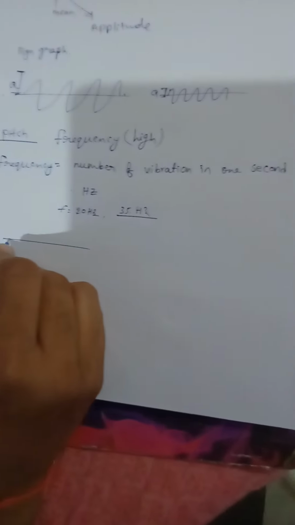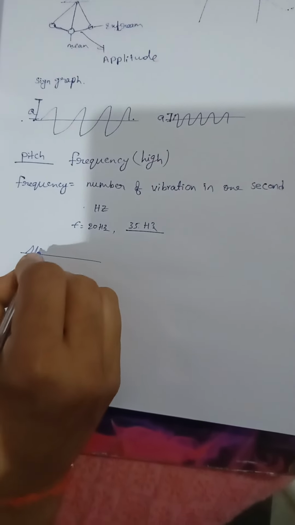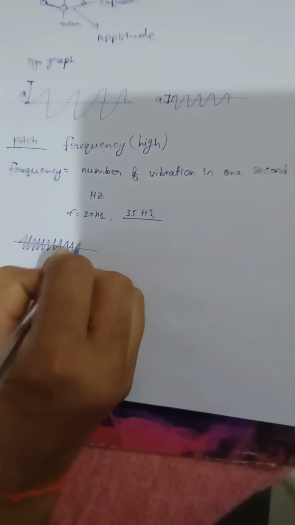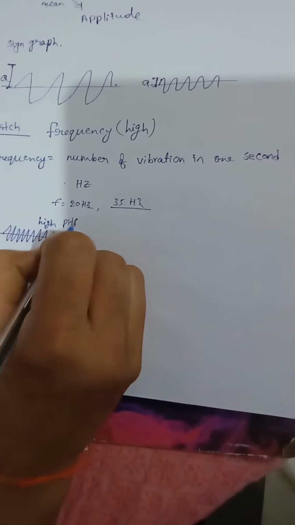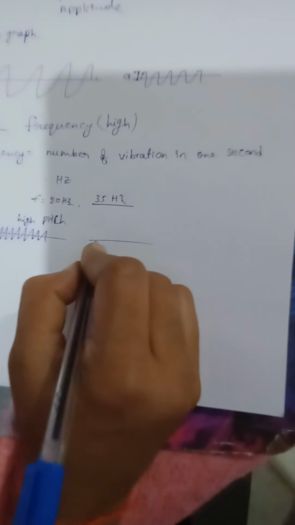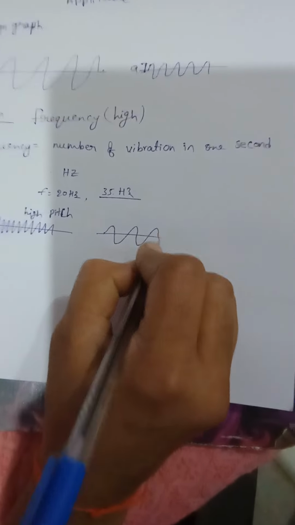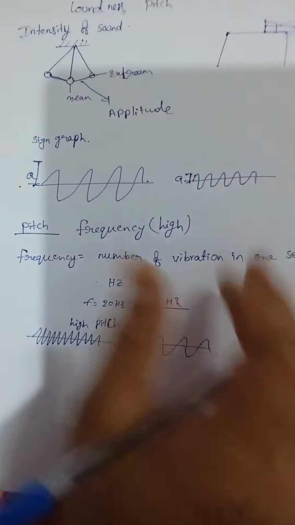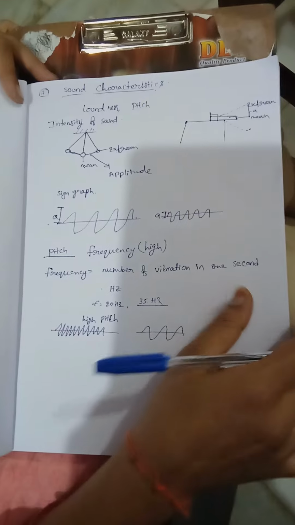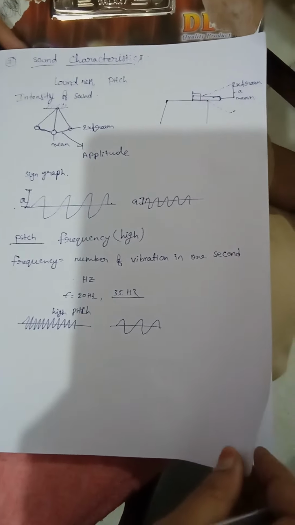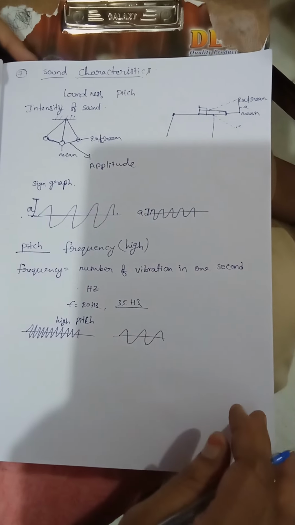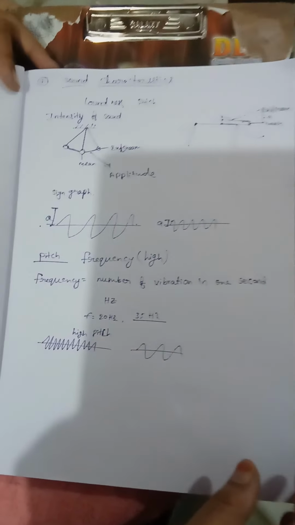The graph is like this. High pitch means more waves. This is the high pitch graph. Low pitch means fewer vibrations. Are you clear, students? These two are the sound characteristics, loudness and pitch. Loudness is nothing but amplitude, pitch is nothing but frequency. Are you clear? If you have any doubts in this, comment in our comment section.